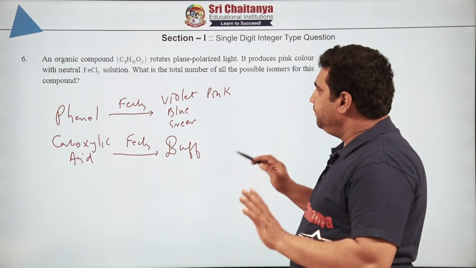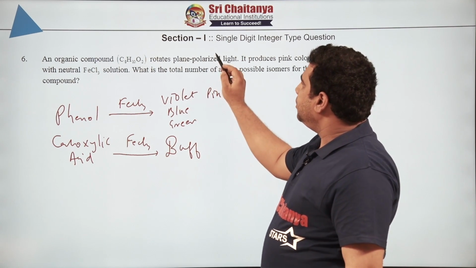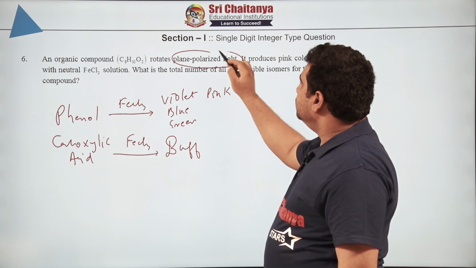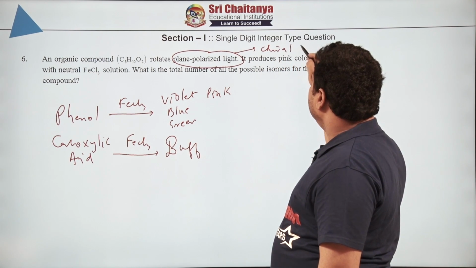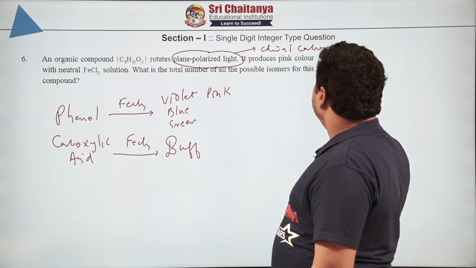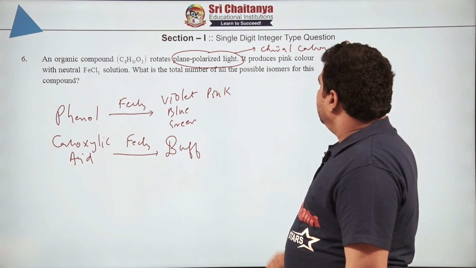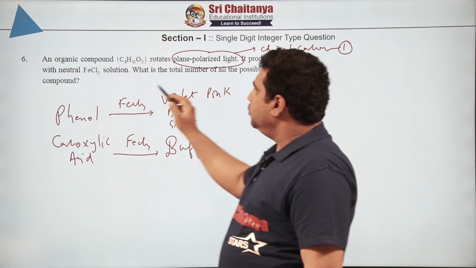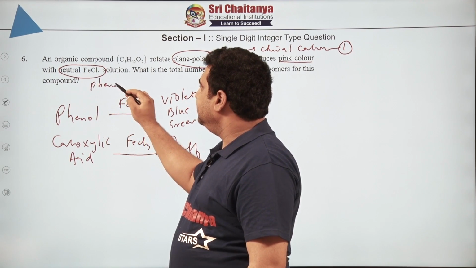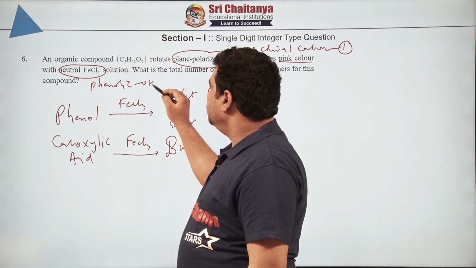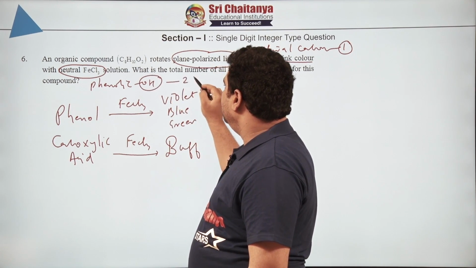Now, he is saying that the organic compound can rotate plane polarized light. So, from this we got an idea of what is present in the compound. In the compound, a chiral carbon is there, that is point number 1. It produces pink color with neutral FeCl3, that means from this we can say it is having a phenolic OH. This is point number 2.